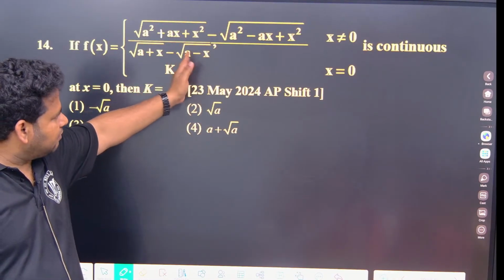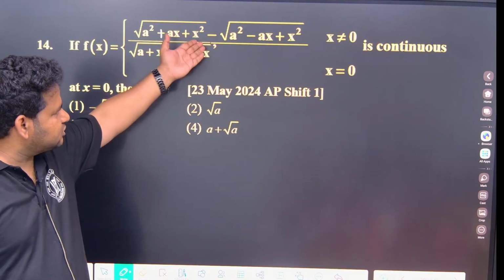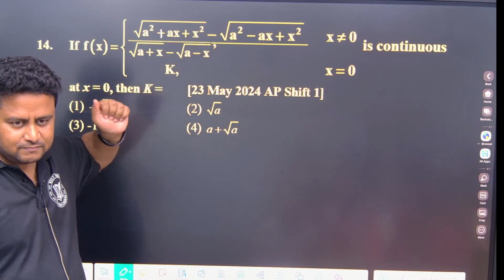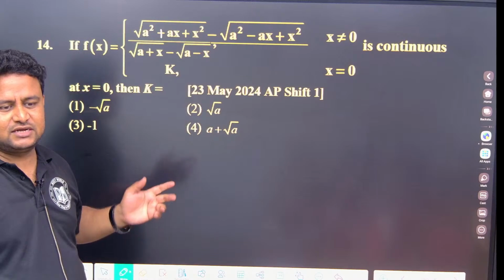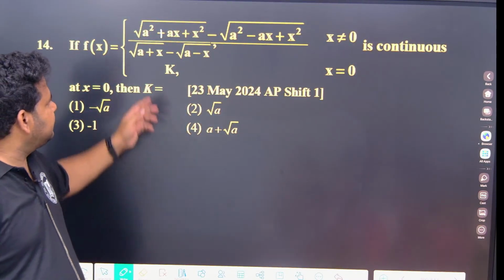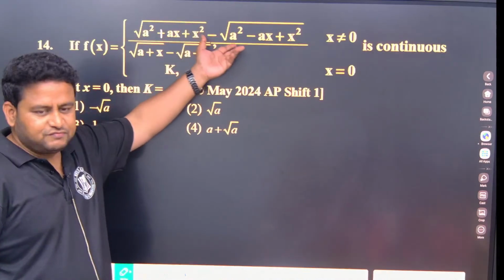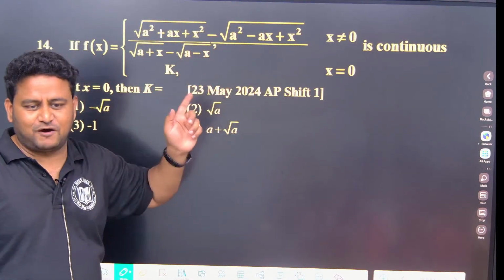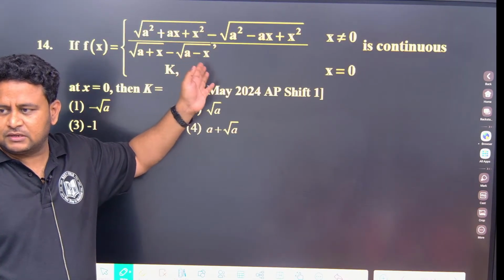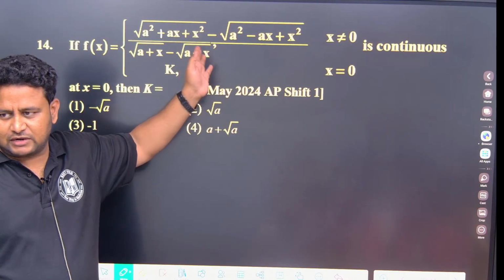Before using L'Hospital's rule, what can I do instead? When a square root is there, what did I tell? Rationalization. Binomial expansion is also correct, but here it is difficult. It is for the 1 plus x form, but here it is not in 1 plus x form. So when a square root is there, we will do rationalization.